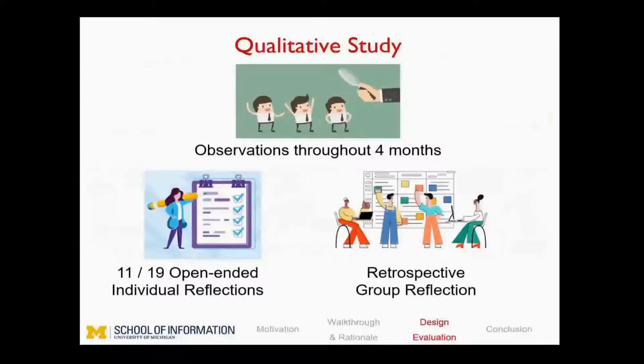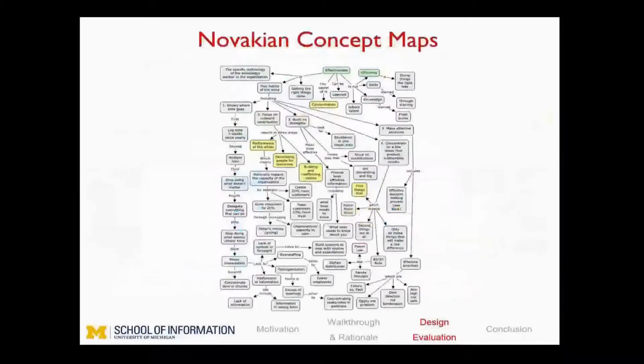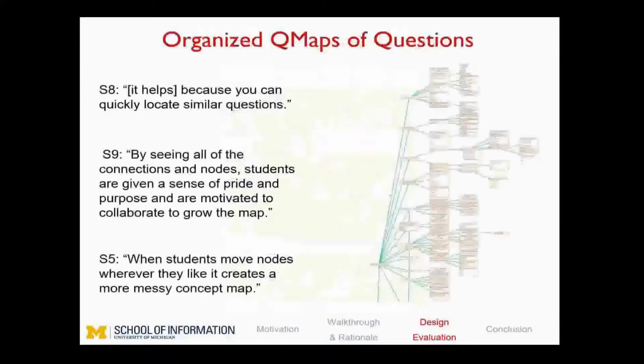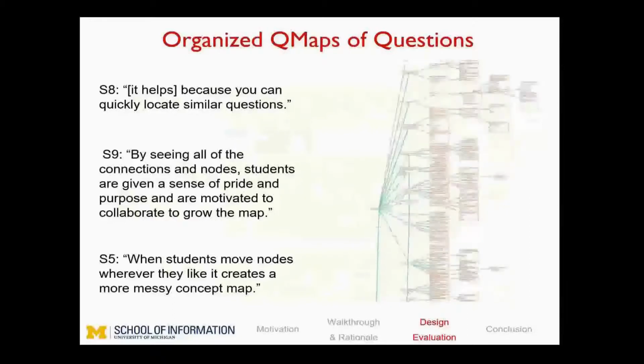Each prompt asked the students about possible alternative designs for one feature that they experienced. Novakian concept maps have a hierarchical structure. However, they do not define any constraint on the alignment of nodes. Early on, we realized that without such a constraint, the map gets too messy to navigate through. As a solution, we asked the students to align nodes by rows and the same with columns.